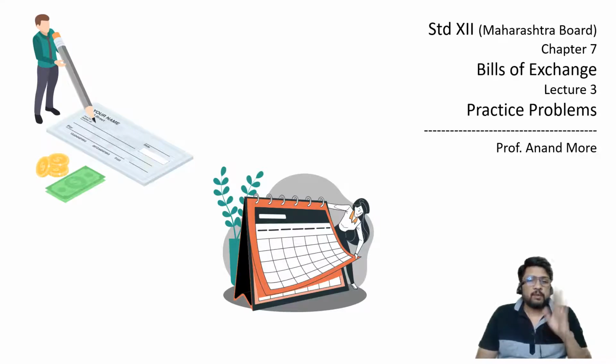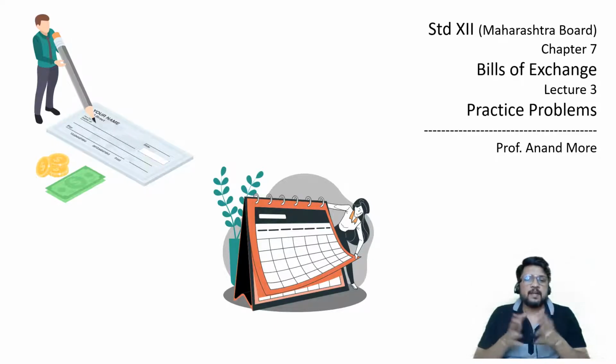One lecture, one problem, and our basic method is, first of all, read the problem, thereafter observe what are the different things which are mentioned in the problem, and then start the solution. I am planning to solve somewhere around 24 to 25 problems in the topic of bills of exchange. So it's a big playlist we are going to prepare. I would like you to be with me for all the problems.